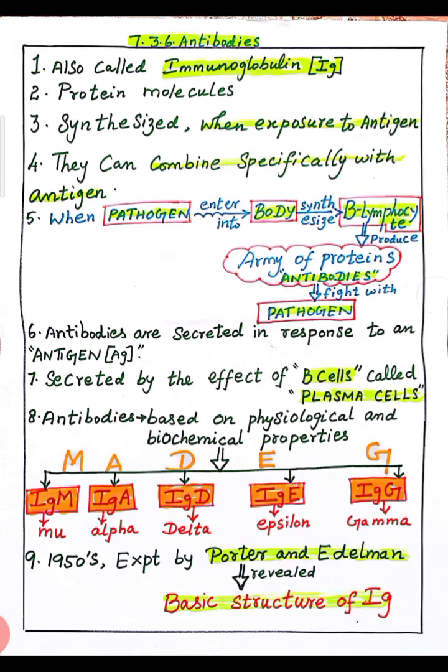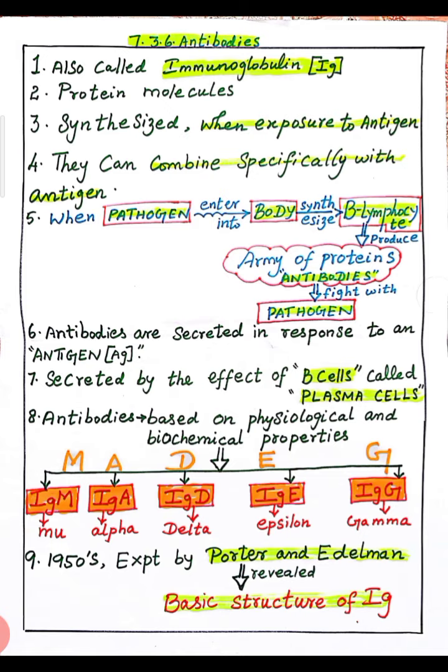Point number 6. Antibodies are secreted in response to an antigen. When the antigen enters inside our body, what will happen? Our antibodies start to produce a response, an immune response to a foreign antigen. Antibodies are secreted in response to a foreign antigen. When the foreign antigen enters inside our body, it triggers the antibodies.